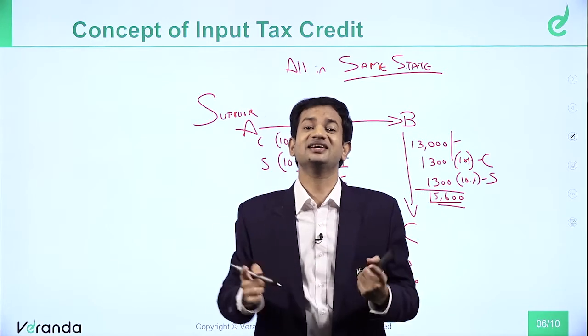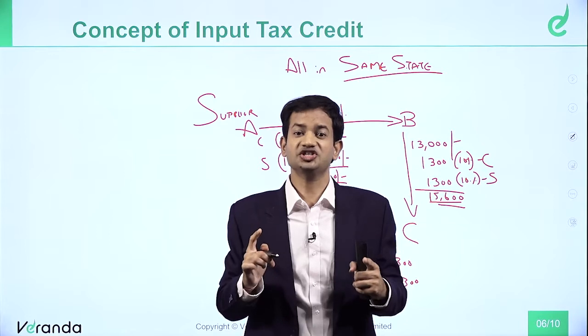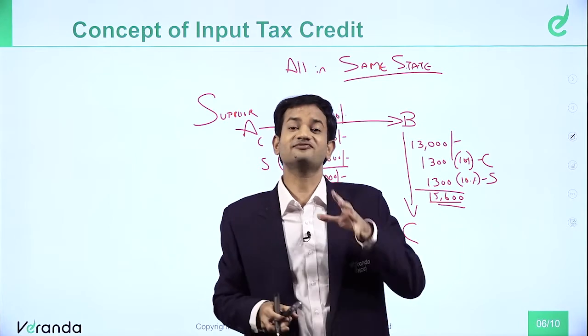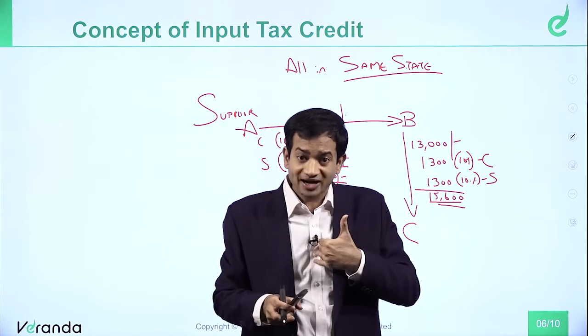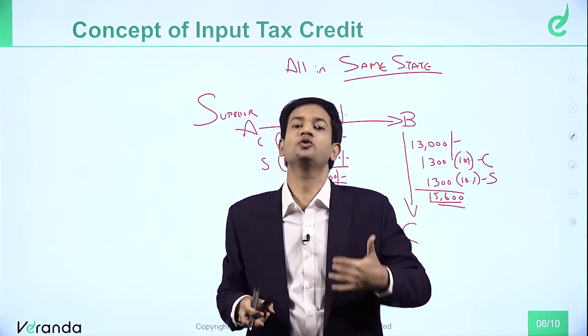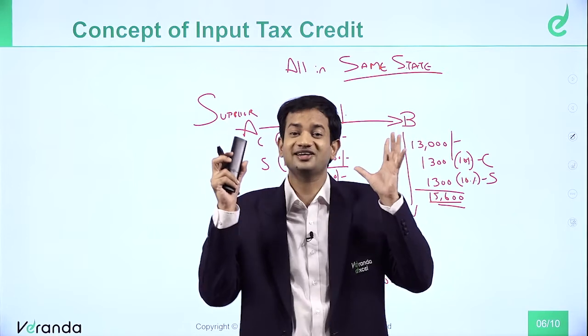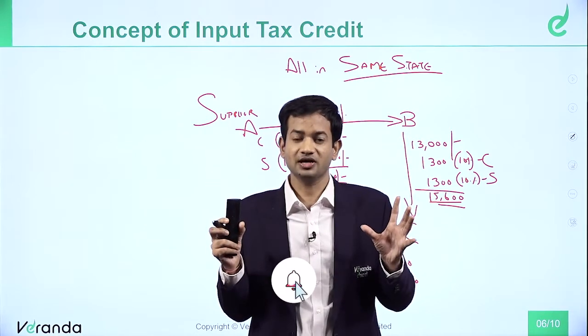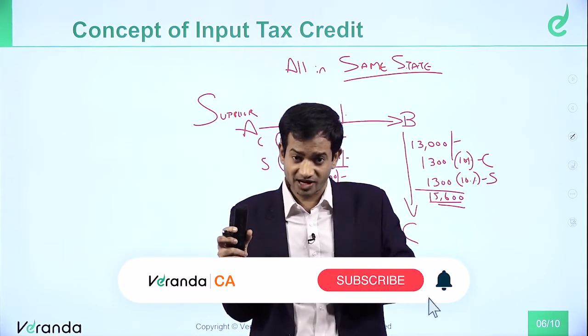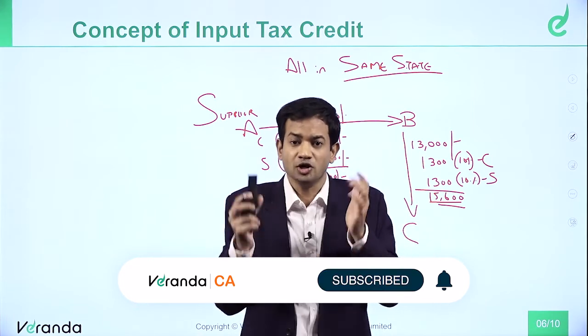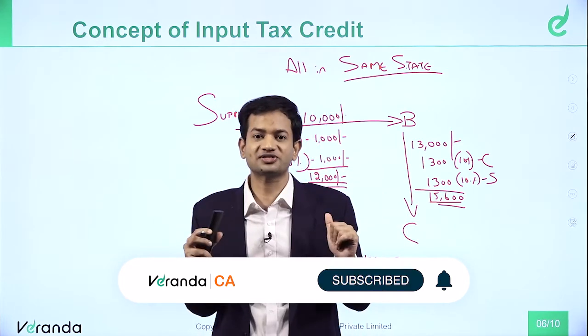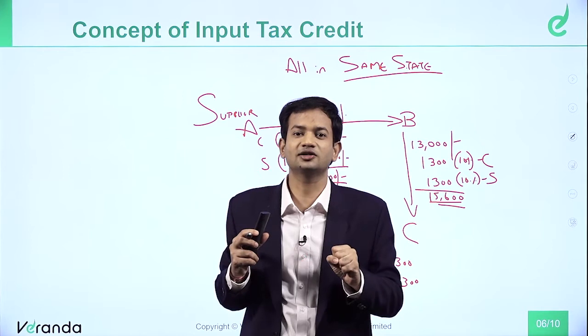Now, this is an indirect tax. GST is an indirect tax. In the case of direct tax like income tax, you bear the burden. You pay tax out of your own pocket. So let's say, for example, in a year a person A has earned 10 lakh rupees income. Out of the 10 lakh rupees, he will pay income tax out of his own pocket. He will have to bear it. So out of 10 lakhs, he might pay 70,000 rupees as tax. So his net income will be only 9,30,000 rupees.